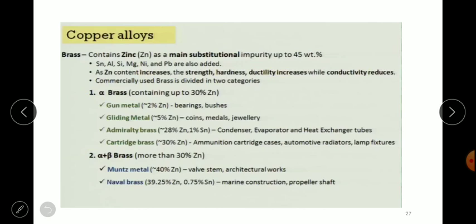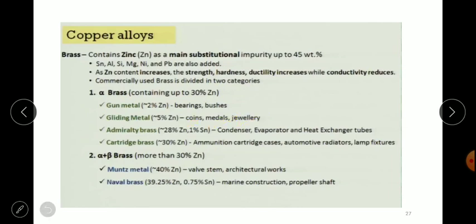So how are both differentiated? Alpha brass contains zinc up to 30%, whereas alpha plus beta brass contains zinc of more than 30%. Alpha brass is further classified into four categories: first gunmetal, second gilding metal, third admiralty brass, and last cartridge brass. How are these classified? If it contains about 2% of zinc, we call it gunmetal, which is specifically used for wearing bushes. Gilding metal is specifically used for coins, medals, jewelries, etc.